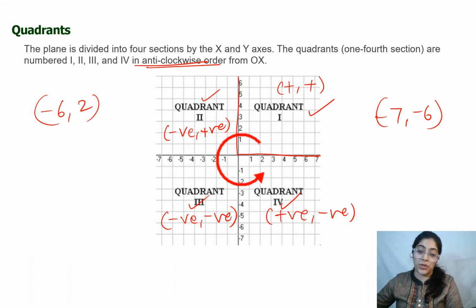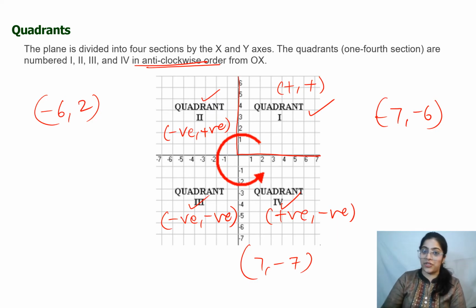That would be the last question. What about 7 comma -7? Where would it be? That's nice. That would be in the fourth quadrant. That's great.